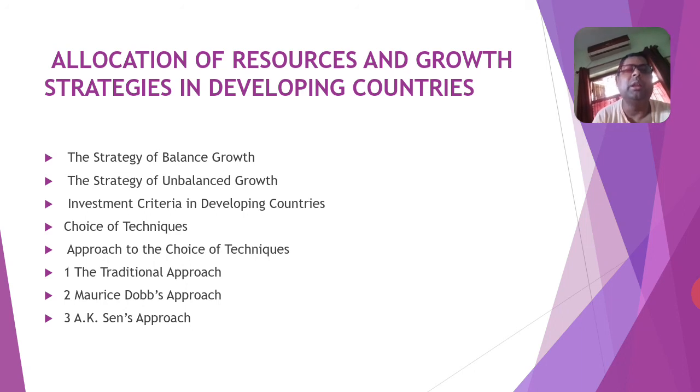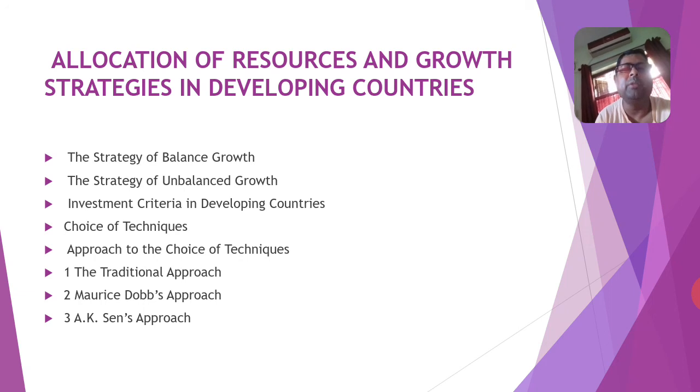The second one is the unbalanced growth approach or unbalanced growth strategy, and some economists favor the balanced growth strategy, and some economists favor the unbalanced growth strategy. And another is investment criteria in developing countries and choice of technique, which technique we will choose for the development of the underdeveloped country, or for a particular country.